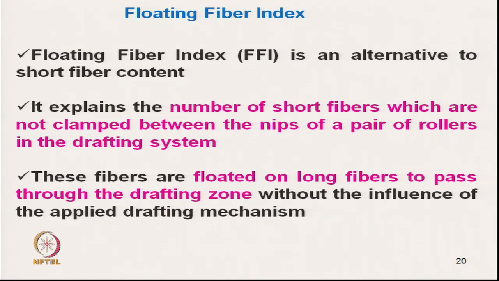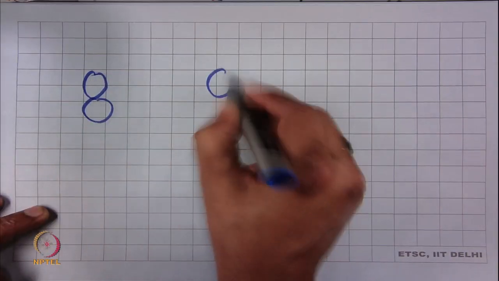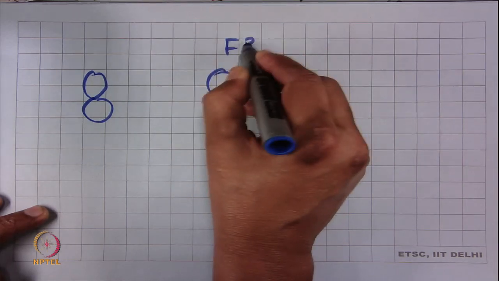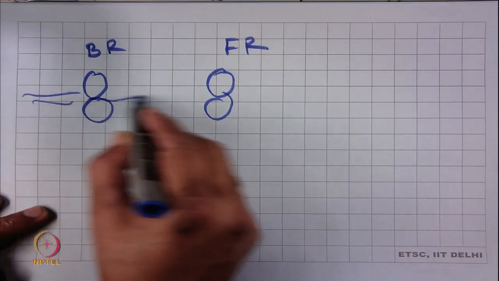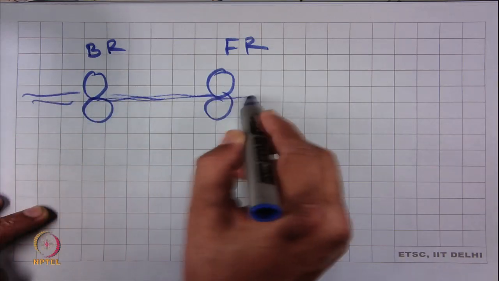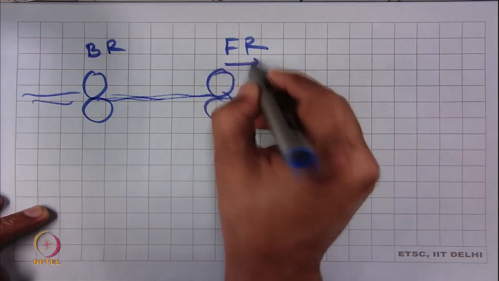The fibers that are floated on long fibers pass through the drafting zone without the influence of the applied drafting mechanism. So, the drafting mechanism is not actually giving any help. Like this is the drafting roller, this is the front roller, this is the back roller. Now, fiber mass is getting drafted, this is moving in this direction, this is moving at faster speed, this is slower speed.